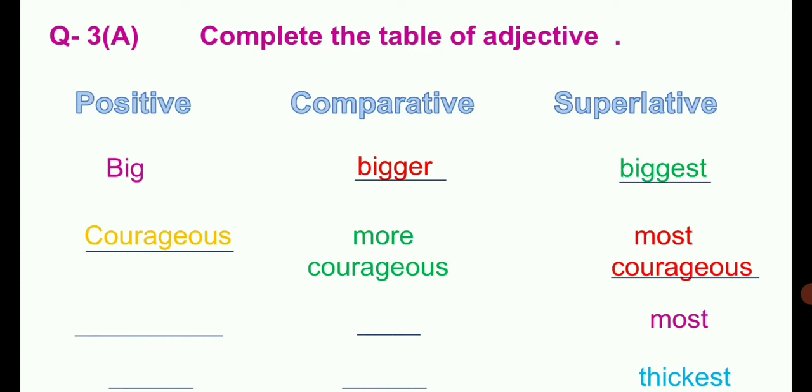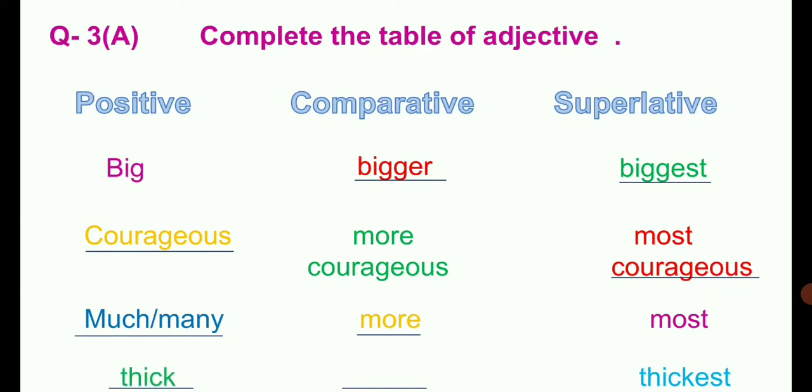Next is given most as the superlative form of the degree, and the remaining two degrees we are going to write in the answer. So what are the comparative and positive degrees of most? The positive degree is much or many. If there is a question with this adjective, most, you can write either much or many, one of them. No need to write both, right? Much or many, both are the positive form, and more is the comparative form, and then most. Then the positive and comparative degrees are not written, and the superlative degree is given, thickest. What is the positive form?